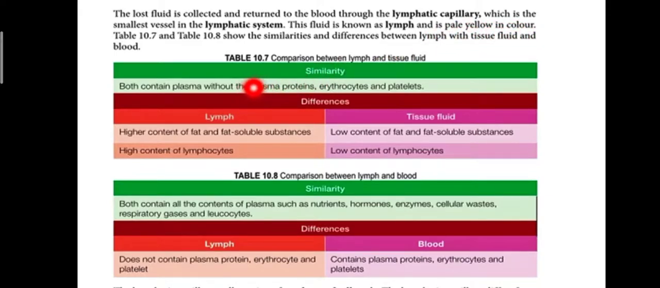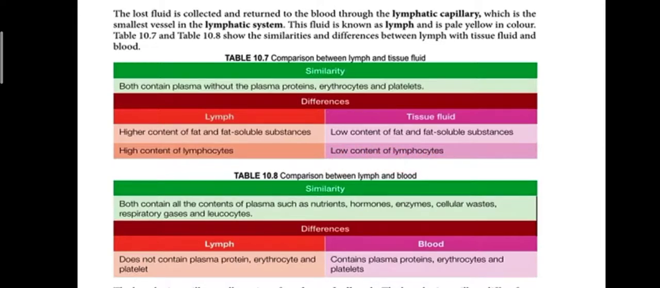So this is a comparison between lymph and tissue fluid. Okay, beza lymph dengan tissue fluid. The similarity, both contain plasma, without plasma protein, without erythrocyte, without platelet. The differences, lymph has a higher content of fat and fat-soluble substances and a high content of lymphocyte. But the tissue fluid has a low content of fat and fat-soluble substances and a low content of lymphocyte.